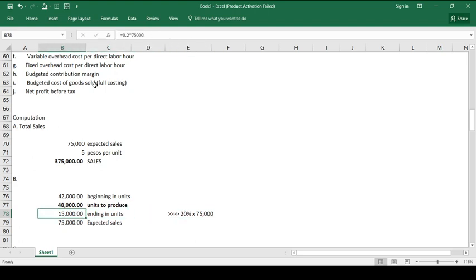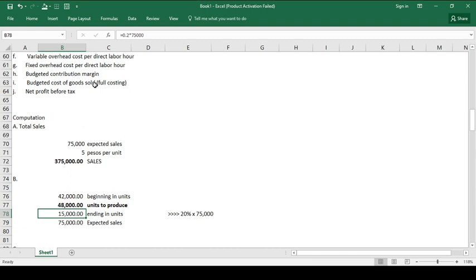So we computed 75,000 units, because that's the expected sales, multiplied by 20%, that is 15,000 units. So to compute the number of units to be produced during the month, we need to work it back by simply adding 75,000 expected sales plus the expected ending inventory minus the beginning units of finished goods. So, the expected number of units to be produced for the month is 48,000 units.